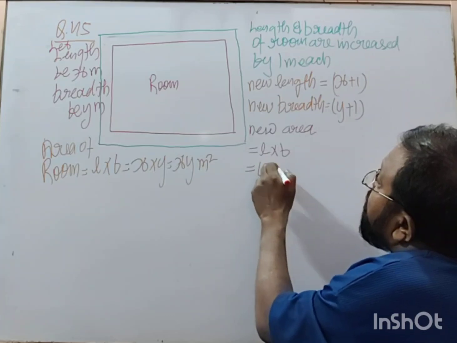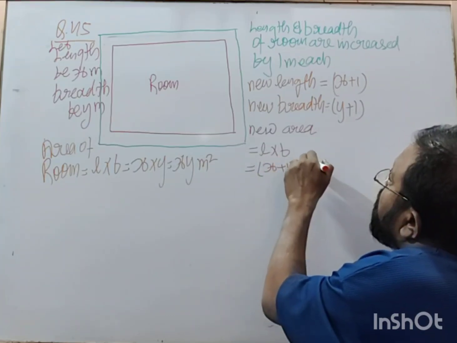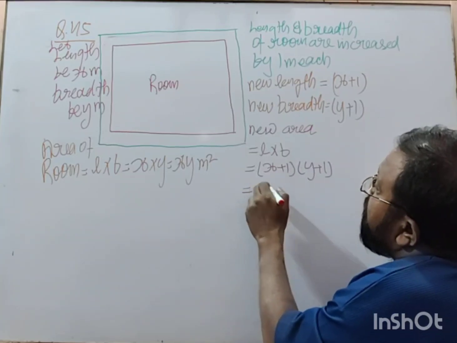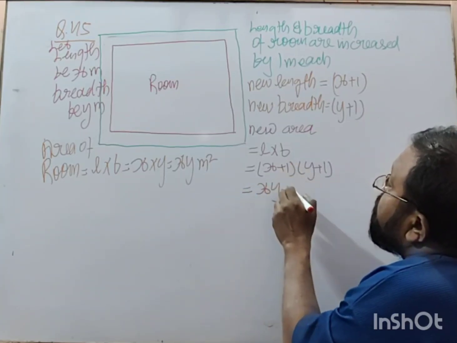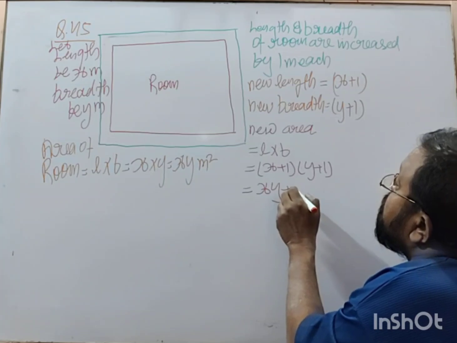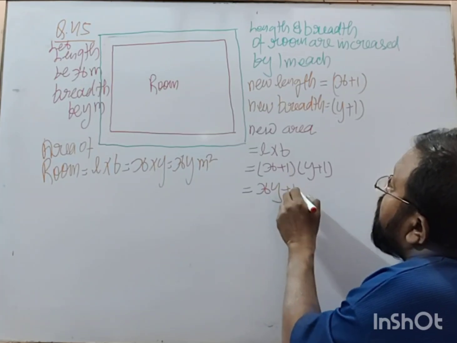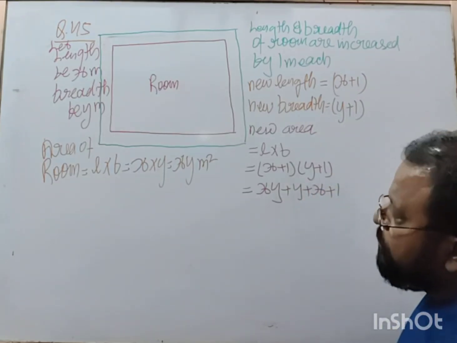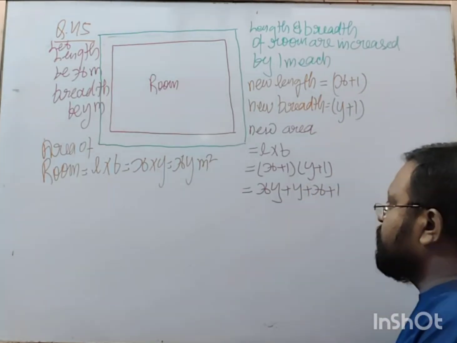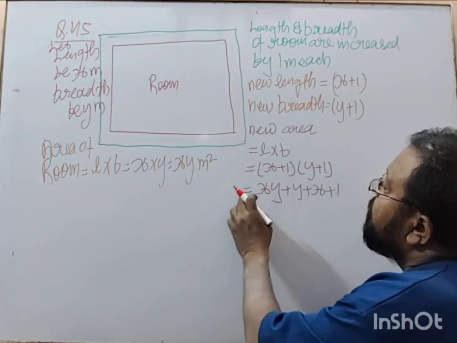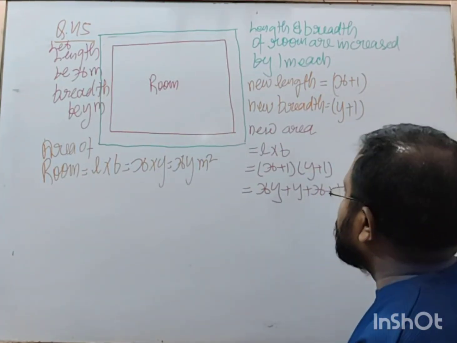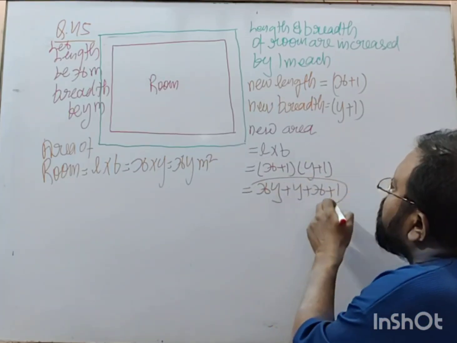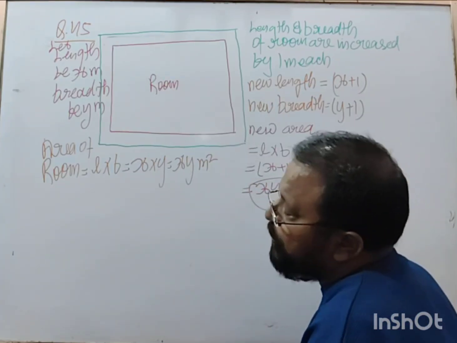It becomes (x plus 1) into (y plus 1). So it becomes xy plus y plus x plus 1. This is the new area, right? Now what is it saying?